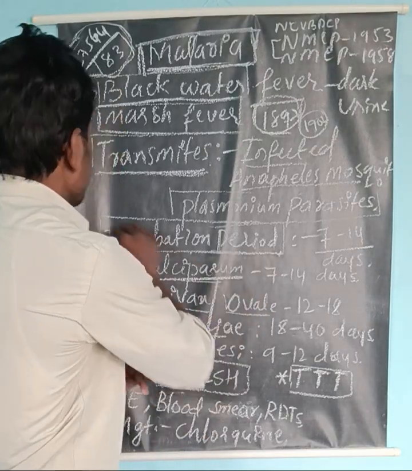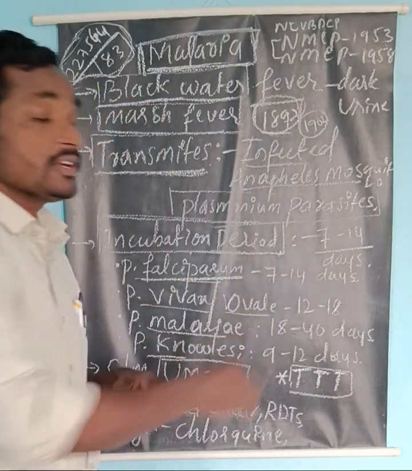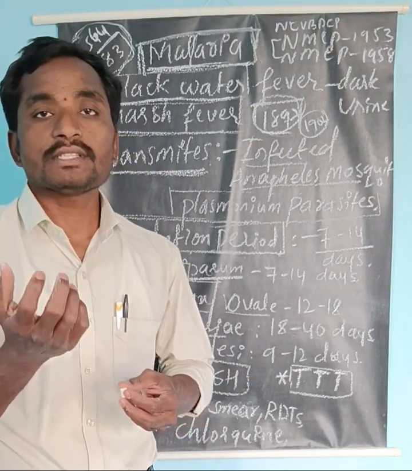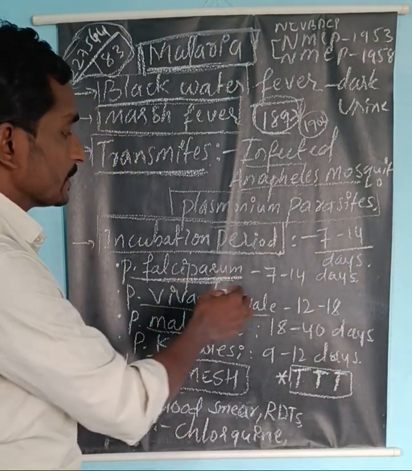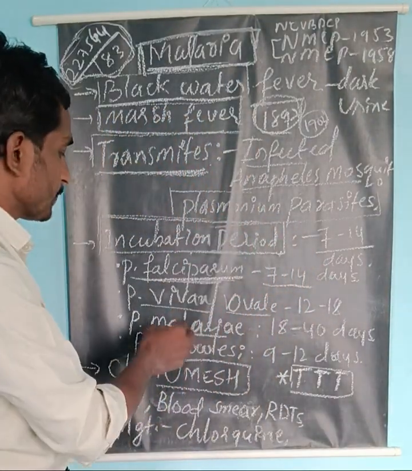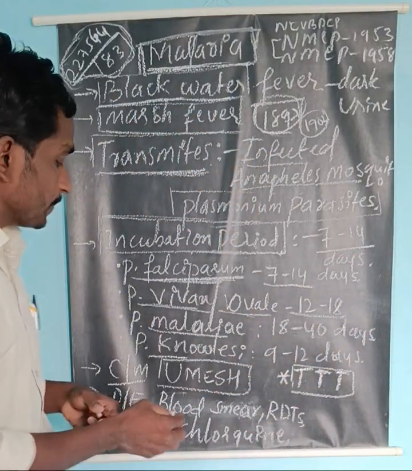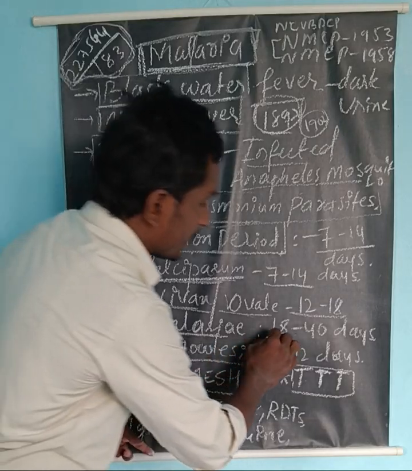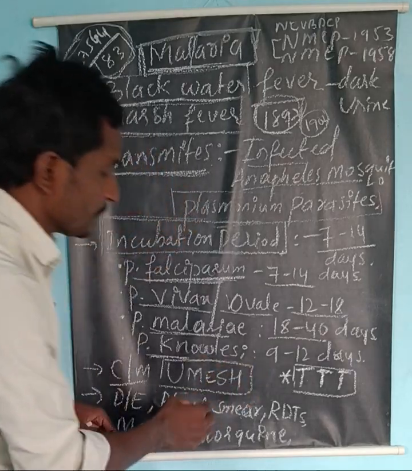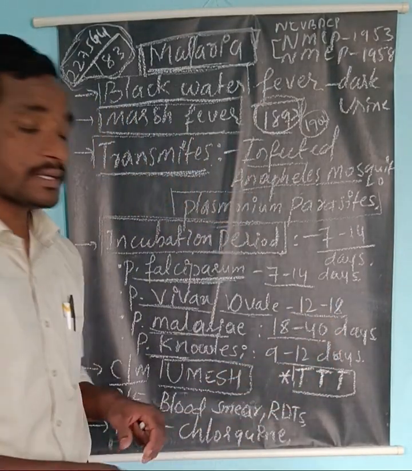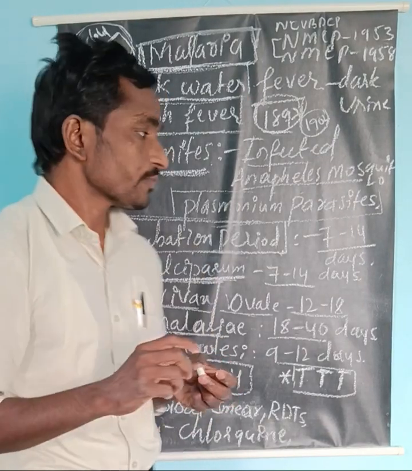Now coming to the incubation period, it depends on the different species. Usually it is 7 to 14 days for malarial parasites. Among those, Plasmodium falciparum has 7 to 14 days. Plasmodium vivax as well as Plasmodium ovale have 12 to 18 days. Plasmodium malariae has an incubation period of 18 to 40 days. Plasmodium knowlesi has 9 to 12 days. These are the incubation periods of the different species of Plasmodium group parasites.